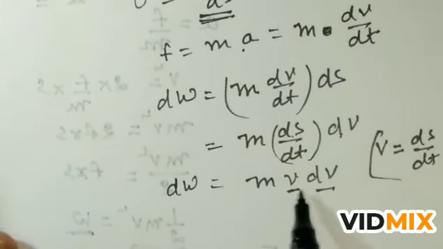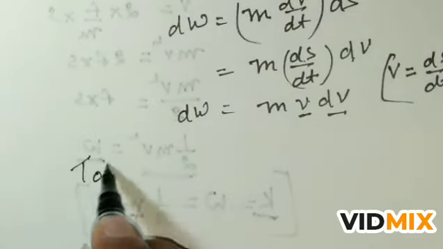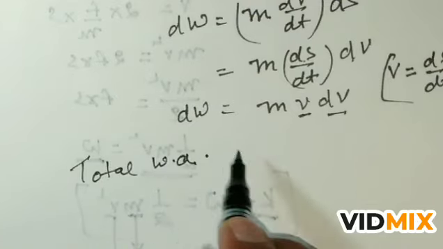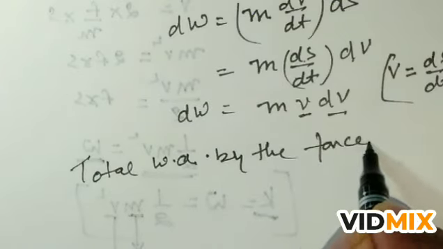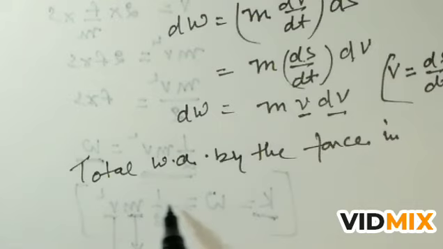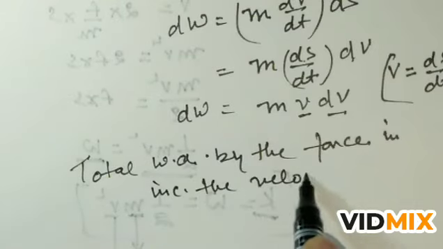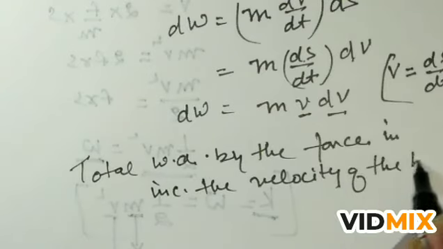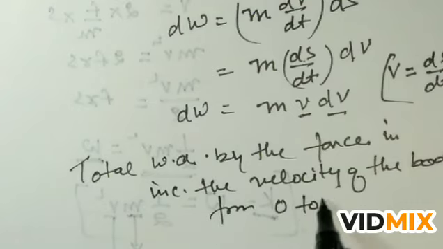Now dW is equal to m v dv. Now to find the total work done by the force in increasing the velocity of the body from 0 to v.